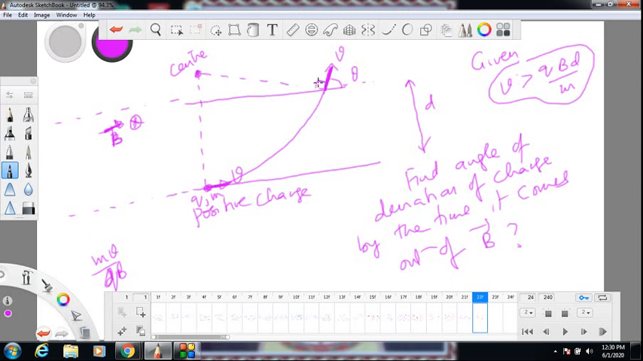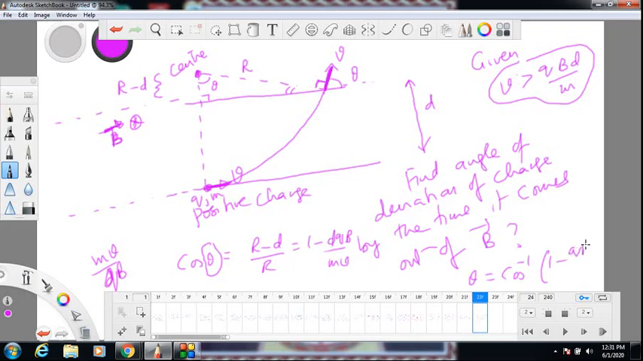This angle is 90. So this is 90 minus theta, but this is 90. So this has to be theta. This is r, and this length is r minus d. Can you see that? So what is cos theta from the diagram? Cos theta is r minus d by r. That is 1 minus d by r. r is mv by qB. And this is the angle of deviation. So directly one step I am getting. So angle of deviation in this case is theta equals cos inverse or arc cos of 1 minus qBd by mv. This is the answer.